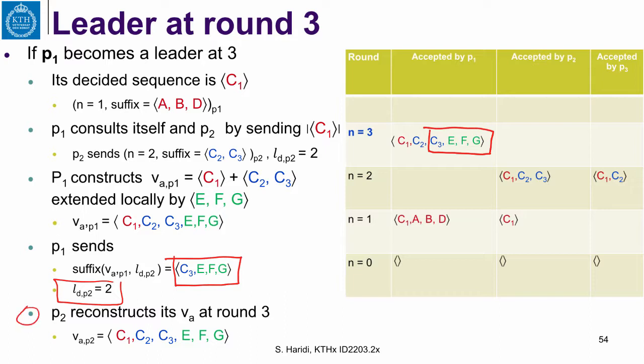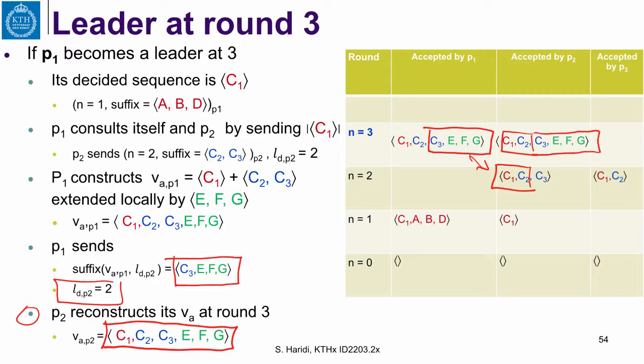And then P2 reconstructs its accepted sequence by asking, where is my decided sequence? It is this part. I will augment it with this thing. And now I get that complete sequence. It took its decided sequence, it got the rest from the leader and augmented it here. And now that is the sequence at the follower P2. As you can see, the leader and the follower now have the same synchronized sequences.